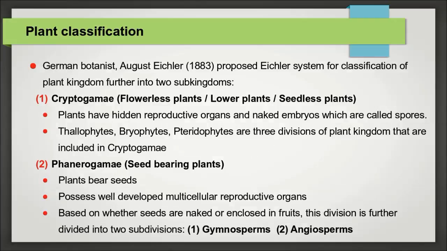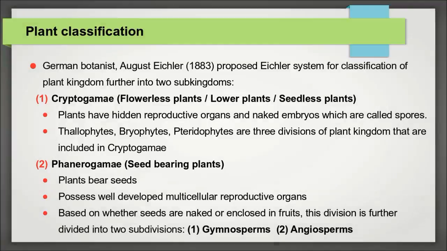Plant classification. German botanist August Eichler, in 1883, proposed the Eichler System for classification of the plant kingdom further into two subkingdoms. Number 1. Cryptogamy, that is flowerless plants, lower plants, or seedless plants. These plants have hidden reproductive organs and naked embryos which are called spores. Thallophytes, Bryophytes, and Pteridophytes are the three divisions of the plant kingdom that are included in cryptogamy.